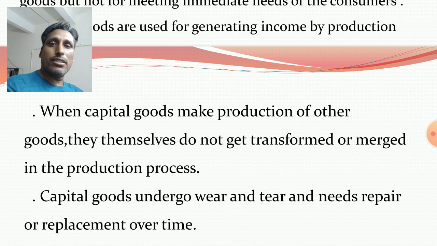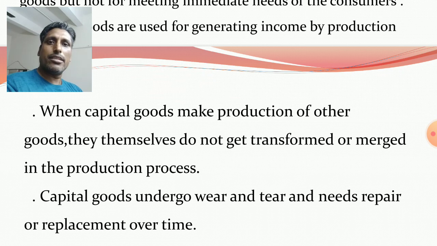Suppose you go to the steel industry, you see so many complicated machines there. These machines are used by the producers in the production process to produce steel products, but machines have a separate identity.